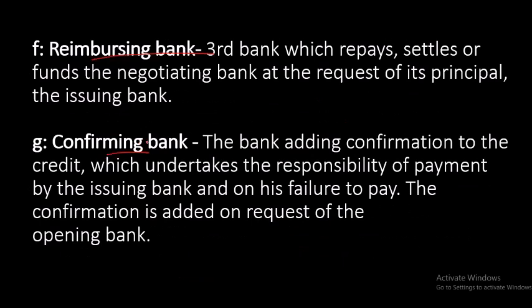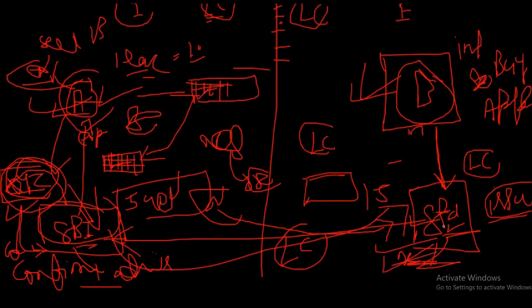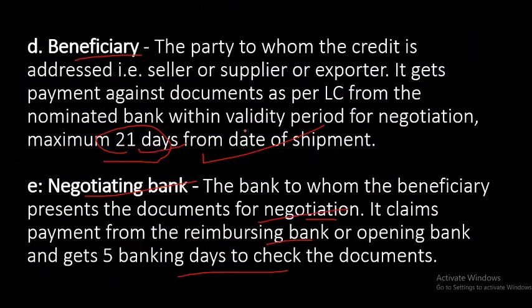Reimbursing bank is confirming bank. I told you, if XYZ is any small bank and Standard Chartered does not believe it, Standard Chartered will say, I do not believe you, but you ask any big bank. So if SBI gives the confirmation, that is called the confirming bank. The role of the confirming bank is just that: he is giving the confirmation. There is no other role for the confirming bank.